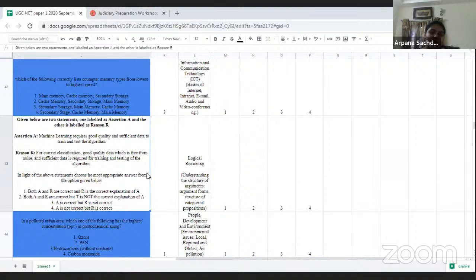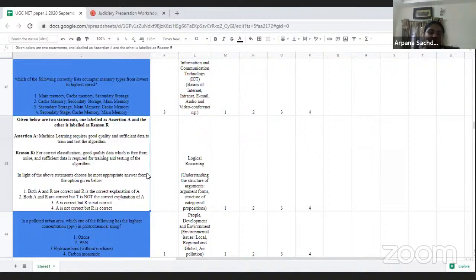Then again, we have a logical reasoning question, and logical reasoning over here is assertion and reasoning. If you see the logical reasoning questions, only two types of questions have been asked, and they have totally ignored the Indian logics which were recently added. So it was an assertion and reasoning question.